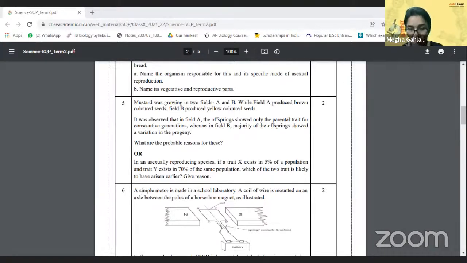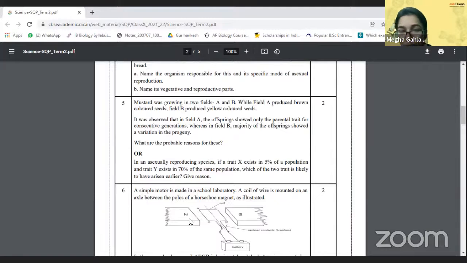Can we say A is reproducing asexually and B is sexually for this as the answer? Sure, you can go ahead with that, but let me just read out the entire question to make sure what the answer should be. Always read the entire question to make sure what you should write as the answer, or it will be a silly mistake. And trust me, I'll be very mad at you if you make silly mistakes after all the hard work of your teachers. Okay, I was complicating this. It's okay, let's just go ahead with that.